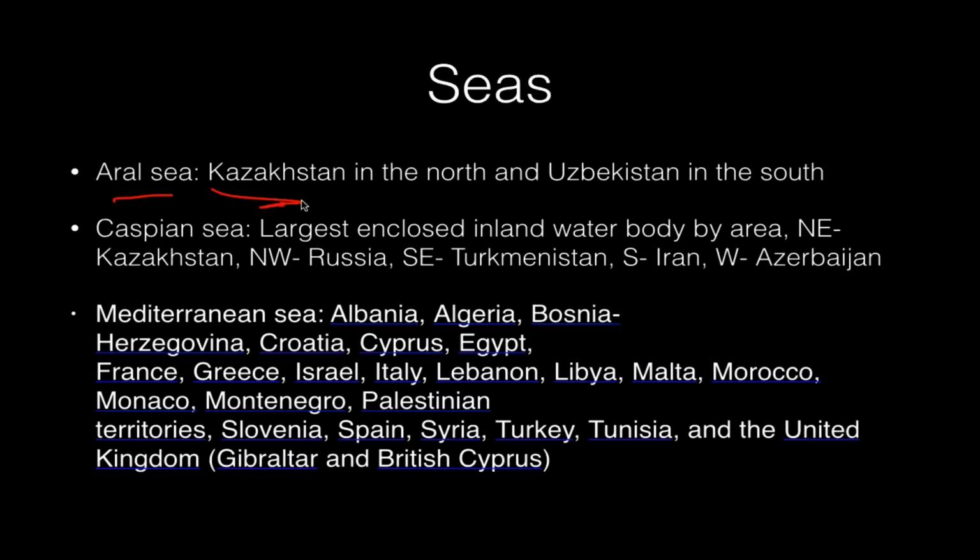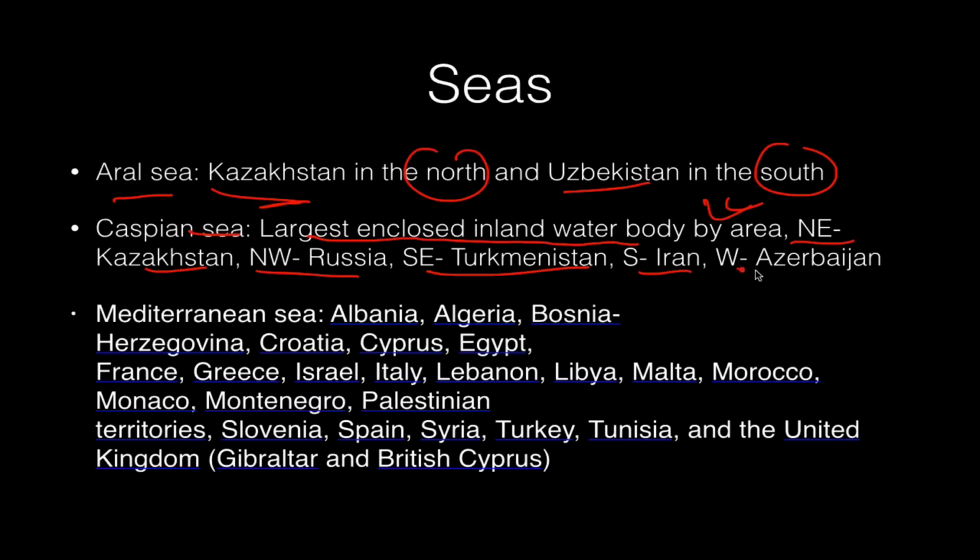Aral Sea is surrounded by Kazakhstan in the north and Uzbekistan in the south. Caspian Sea is the largest enclosed inland water body by area. Northeast you have Kazakhstan, northwest Russia, southeast Turkmenistan, south Iran, west Azerbaijan. Mediterranean Sea, too many countries, still I'll go through them: Albania, Algeria, Bosnia Herzegovina, Croatia, Cyprus, Egypt, France, Greece, Israel, Italy, Lebanon, Libya, Malta, Morocco, Monaco, Montenegro, Palestinian territory, Slovenia, Spain, Syria, Turkey, Tunisia, United Kingdom. Not UK, but Gibraltar and British Cyprus.